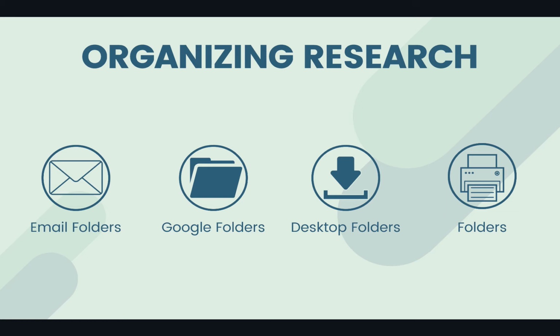You can create folders on your desktop and put the PDF of your article in the folder. The only downside is you lose your articles if your desktop crashes. And if you like to have physical articles in your hand, you can print out the article and put it in folders. You can then highlight and make notes on the article. The downside is you can lose the article, and some articles can be 20 to 30 pages long, so it will use a lot of paper and ink. But think of which method of organization would work best for you.